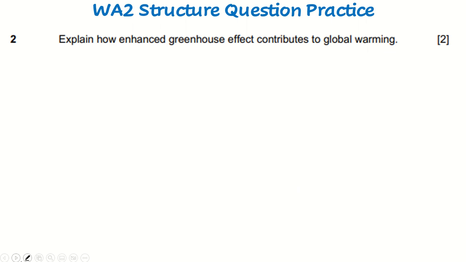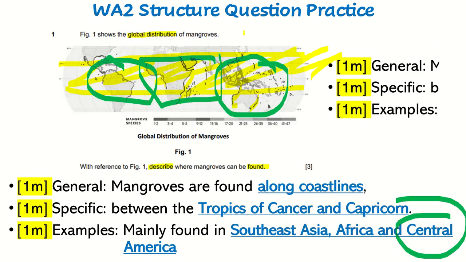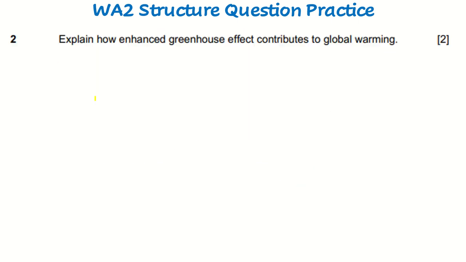Question number 2. Explain how enhanced greenhouse effect contributes to global warming. So you can listen to the explanation first, then pause the video to do the corrections. So whenever we look at geography questions, we want to look at important words. The first important word here is the word explain. All right, explain. Enhanced greenhouse effect is the second important word. And the final important phrase or word is global warming.